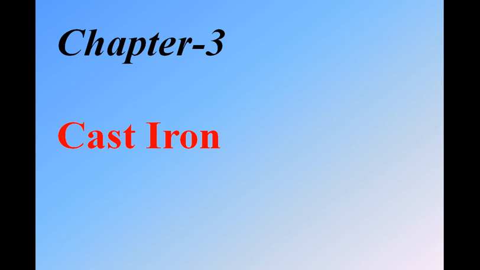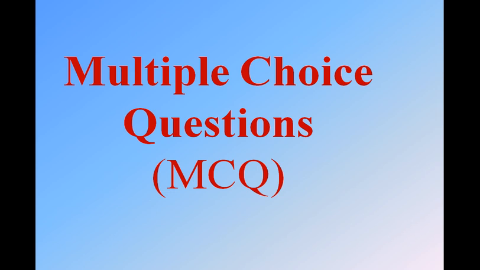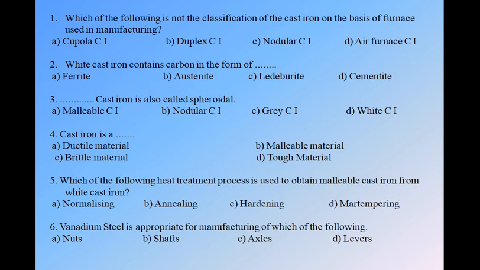So in this lecture we will go through the multiple choice questions on the third chapter, that is cast iron. Okay, so we will start. The first question: which of the following is not the classification of the cast iron on the basis of furnace used in the manufacturing? We have four options. A, cupola CI, B, duplex CI, C, nodular CI, and D, air furnace CI. What they asked is which is not the classification of the cast iron.